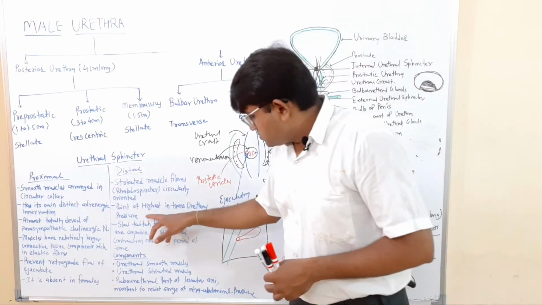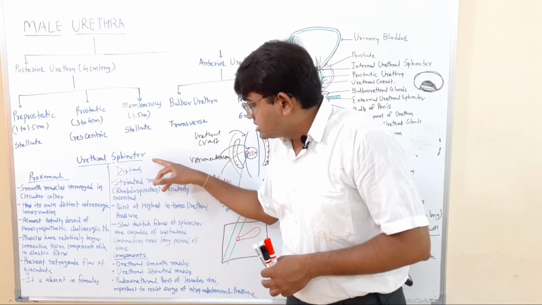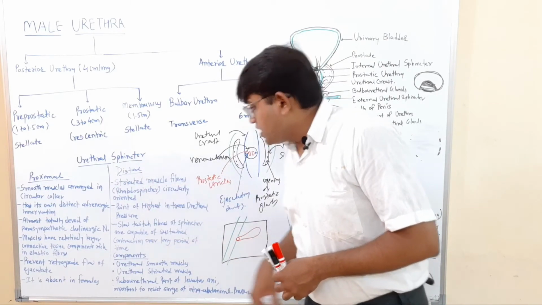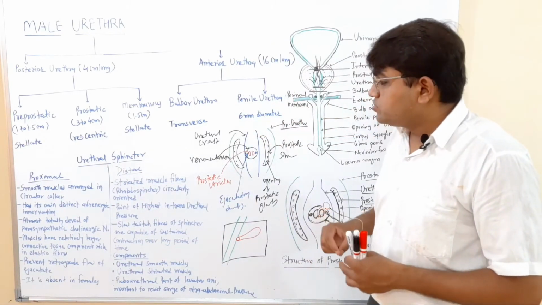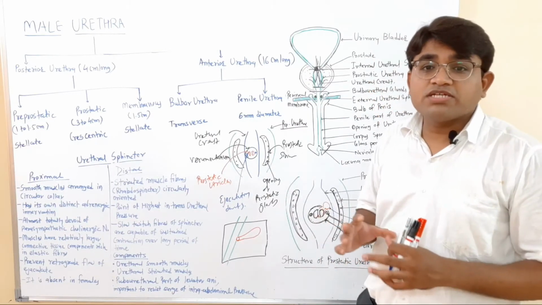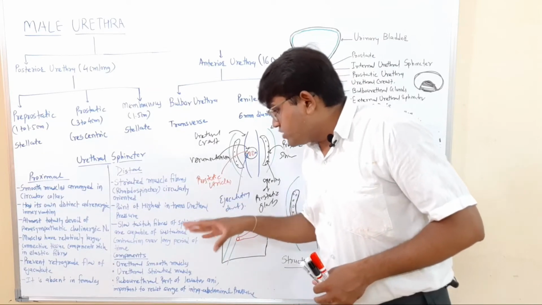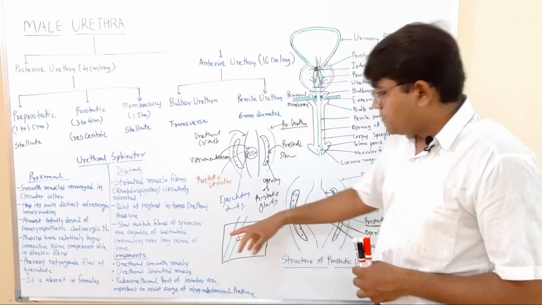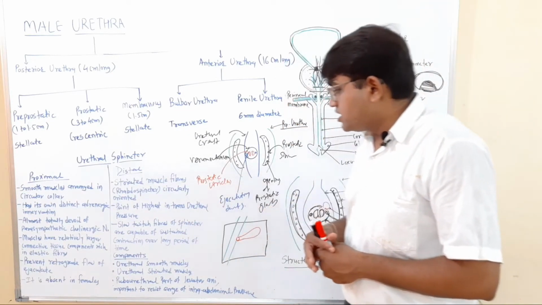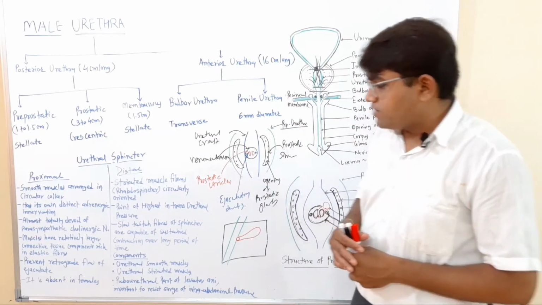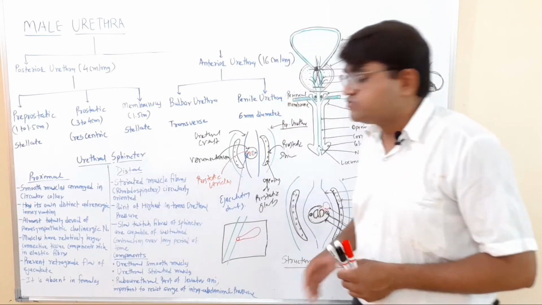Here in the sphincter is the point of the highest intraurethral pressure. The intraurethral pressure is highest at this level. The slow twitch fibers of the sphincter are capable of sustained contraction over a long period of time. What is the meaning of slow twitch fibers?